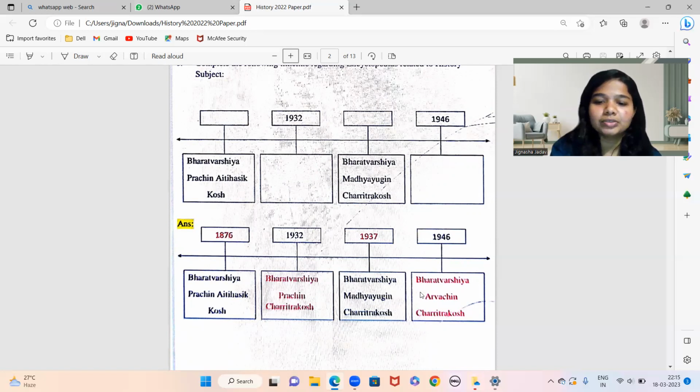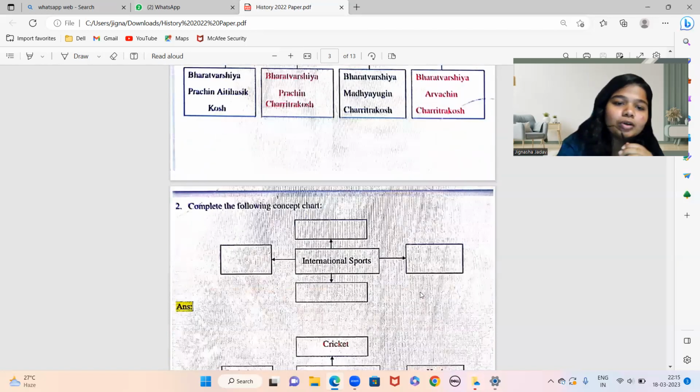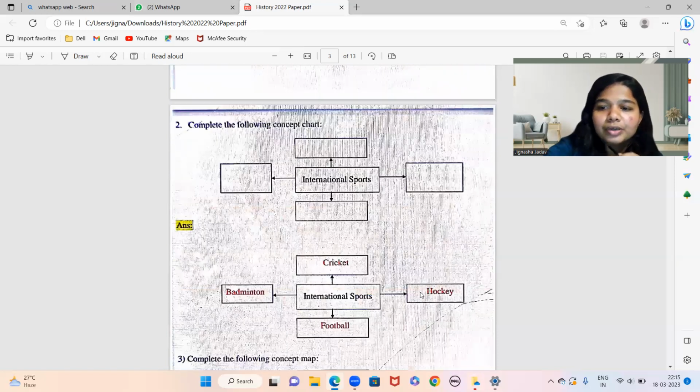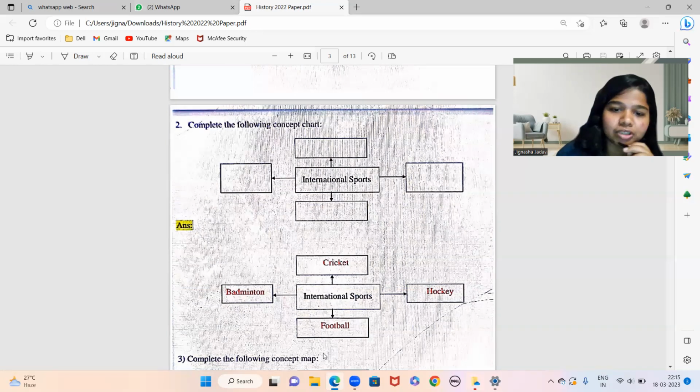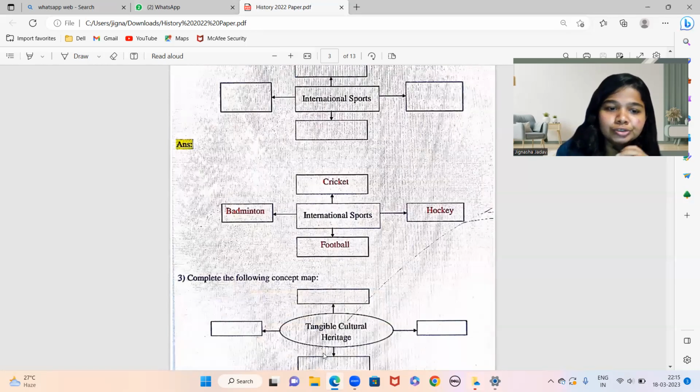Okay. Coming to the next part, complete the following concept chart. Here you have been given information about international sports, and then they have given you options to complete the chart. You have to write the answers: cricket, hockey, football and badminton. This again is from chapter number 7, Sports and History. This part has been given to you from your Sports and History chapter, right? It has been asked from Sports and History, so you just have to fill the chart.